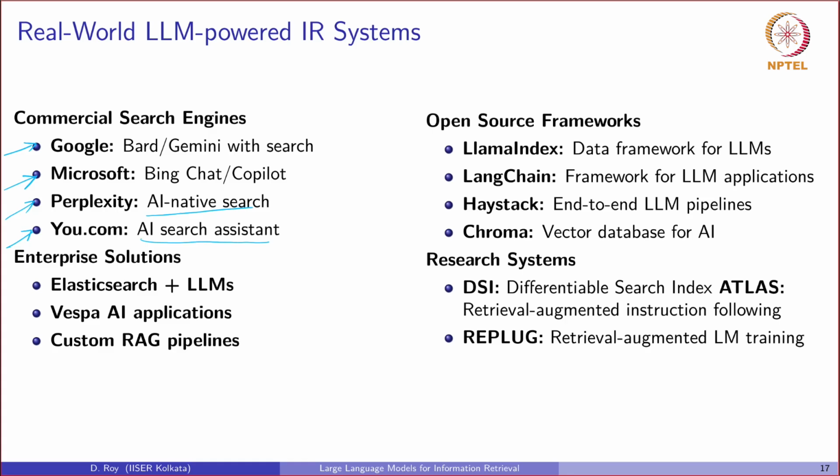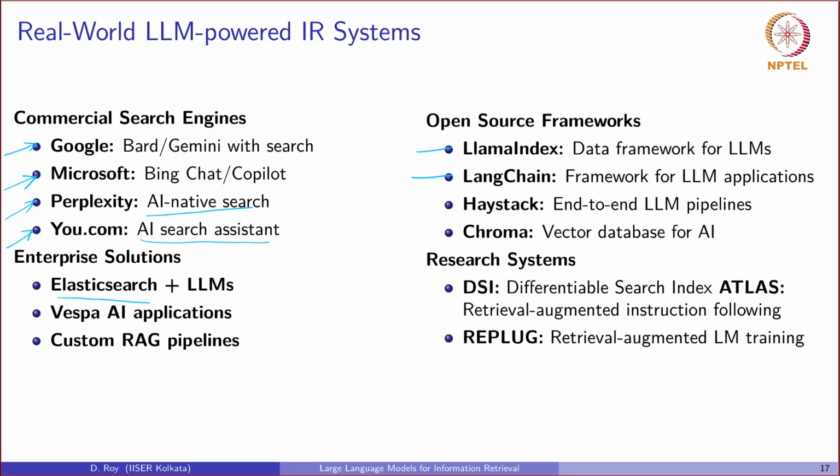In the enterprise, platforms like Elasticsearch are adding LLM capabilities, and a vibrant open source ecosystem has emerged with frameworks like LangChain, LlamaIndex, and so on. This makes it easier for us to build these sophisticated pipelines.